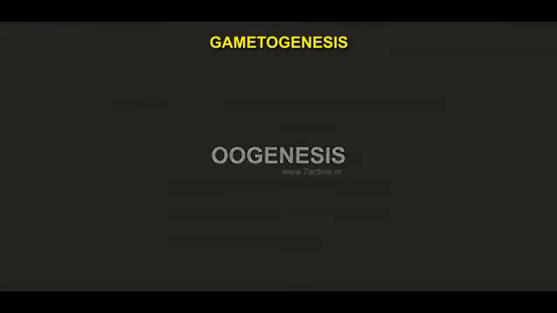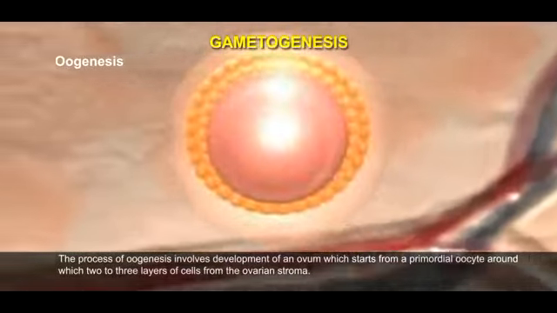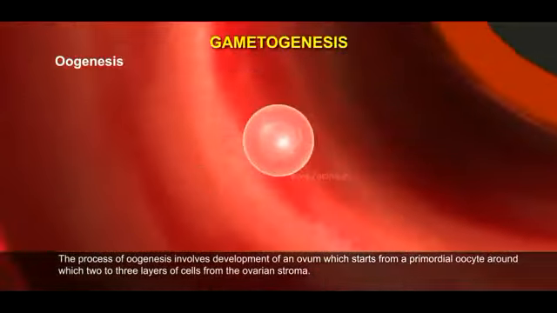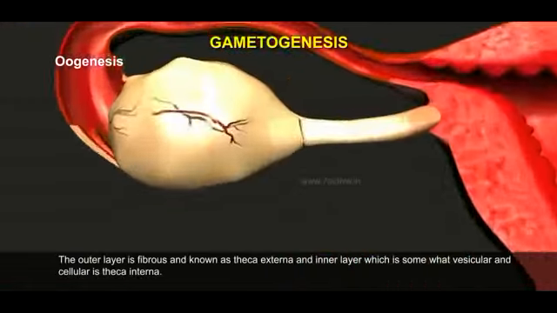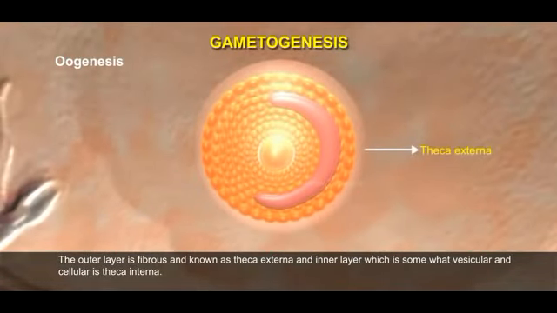Oogenesis. The process of oogenesis involves development of an ovum which starts from a primordial oocyte around which 2 to 3 layers of cells form from the ovarian stroma. The outer layer is fibrous and known as theca externa. An inner layer which is somewhat vascular and cellular is theca interna.